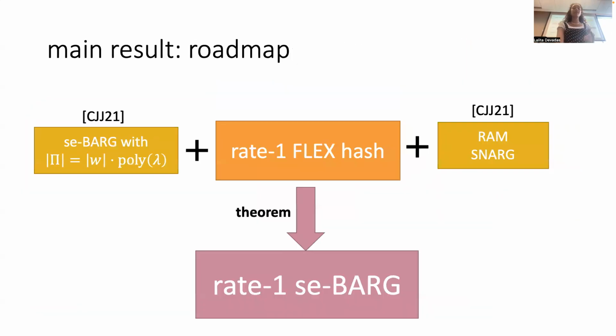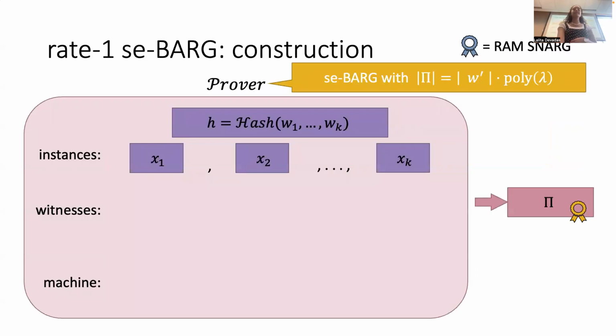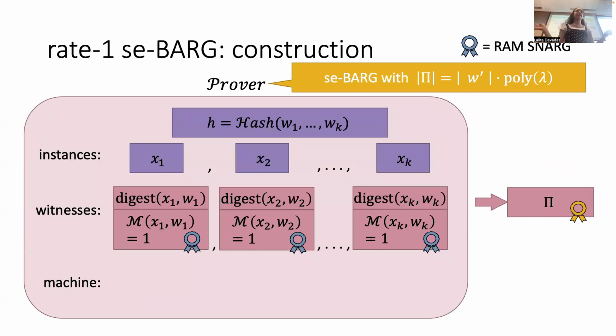Of course, the thing we forgot was that we have this third ingredient, which is using CJJ to CBARG, and so basically we need to do the same thing, but actually do it K times. What we want is to have this happening for each instance, where we have a digest of Xi and Wi along with some RAM proof that they satisfy the relation. And then we're going to use our CBARG where the computation we're verifying is the verification of this RAM proof. This is an example of what I was talking about at the beginning of my talk, where we construct proofs where the computation we want to verify is the verification of another computation.